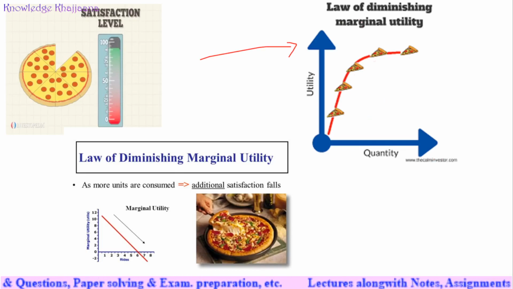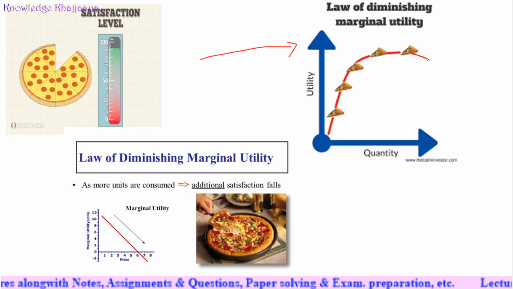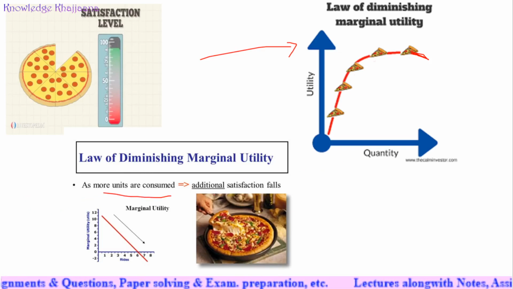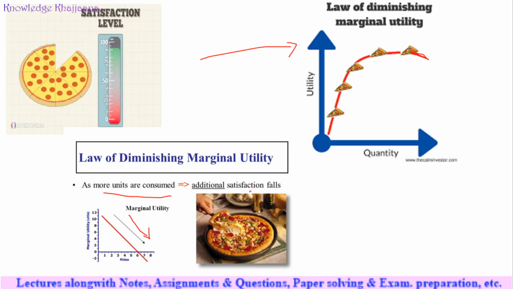As you go on having more and more pieces of pizza, there comes a stage where you reach 100% satisfaction and the utility starts to decline. Then the utility of the pizza starts to decline. The law of diminishing marginal utility is: as more units are consumed, marginal utility goes on declining. Marginal utility means the difference from the earlier total utility. So with more and more pieces of pizza, additional satisfaction falls.